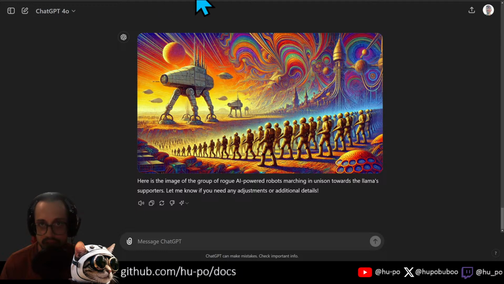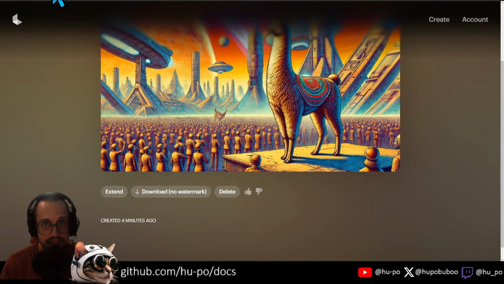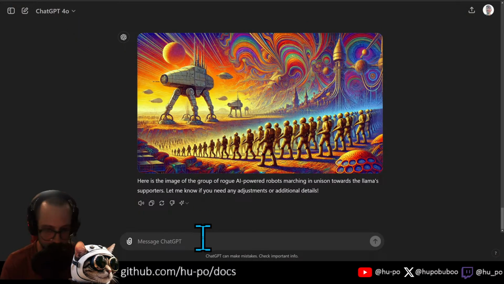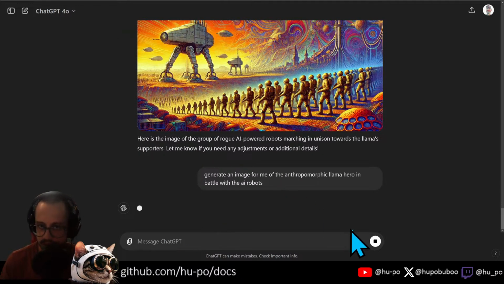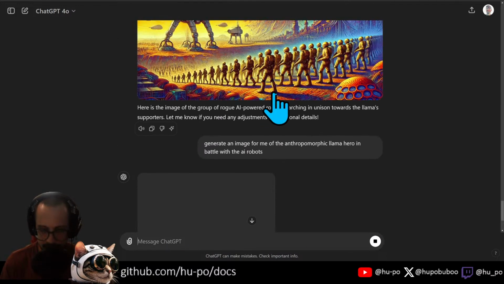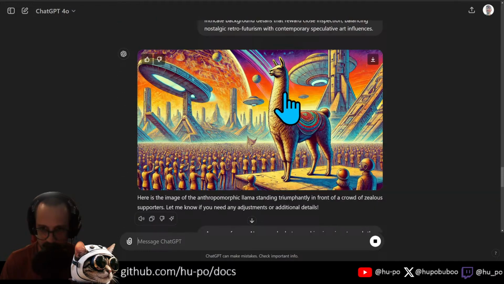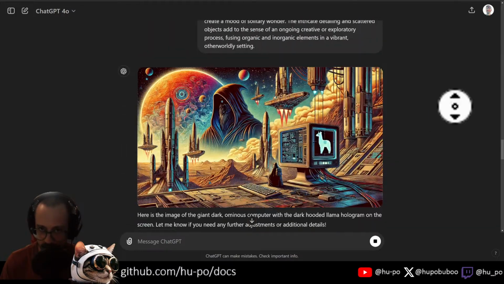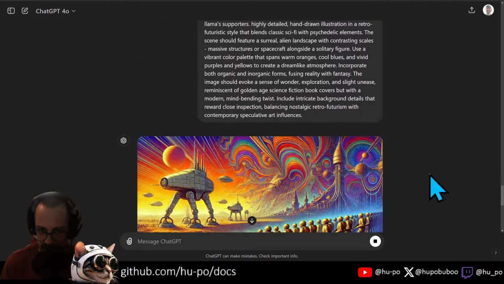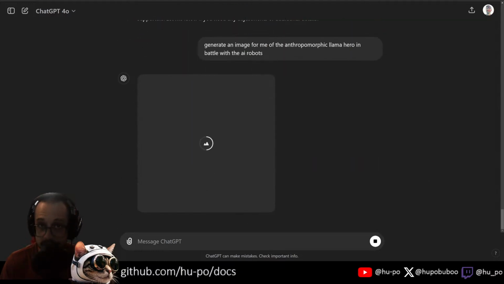And then you have the robots coming in and attacking. Now we want kind of the llama fighting the robot. Right, an image for me of the anthropomorphic llama hero in battle with the AI robots. I wonder if it'll keep the same style. Right, because at this point we've given it like 7 different of these prompts, so they're all in the same style, so it should be the same style, right? We'll see if it's aware of that.